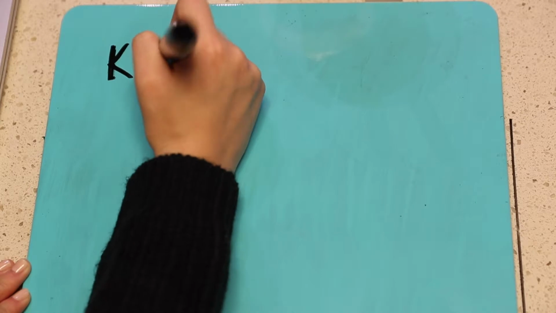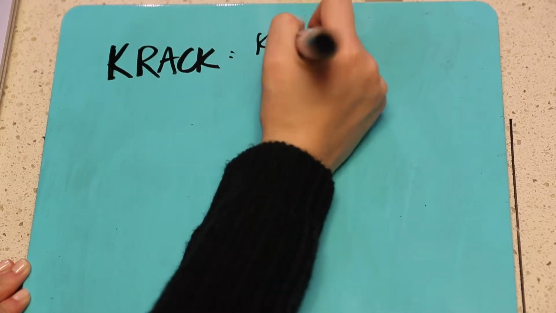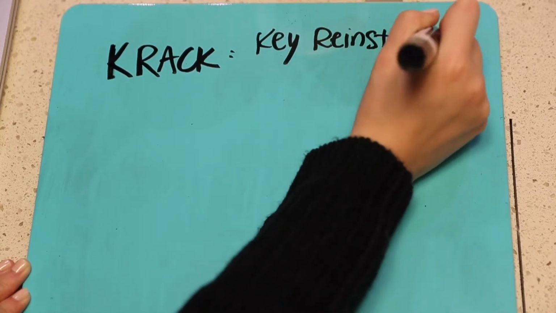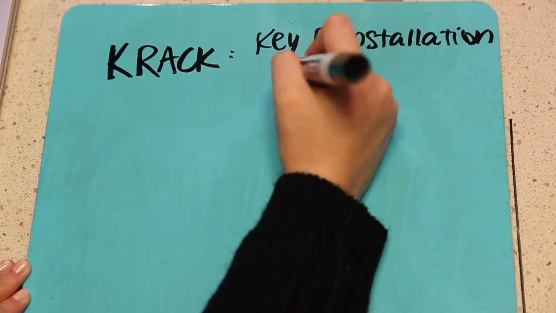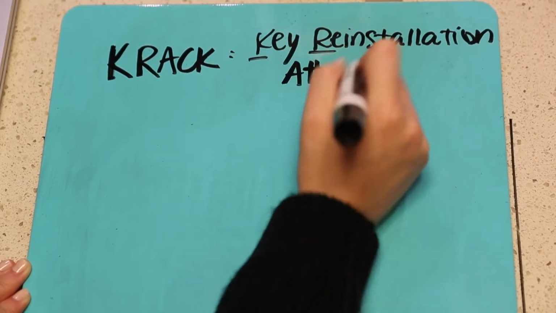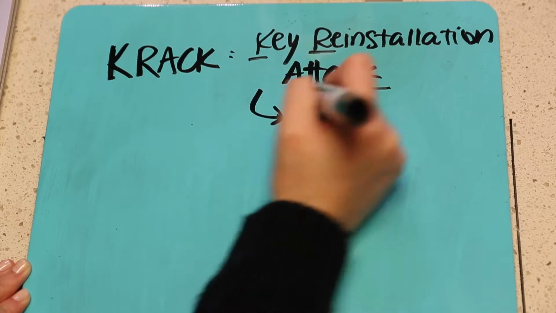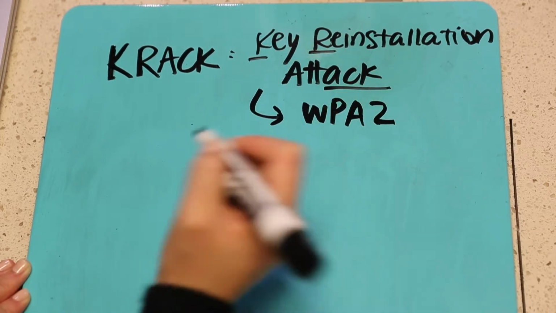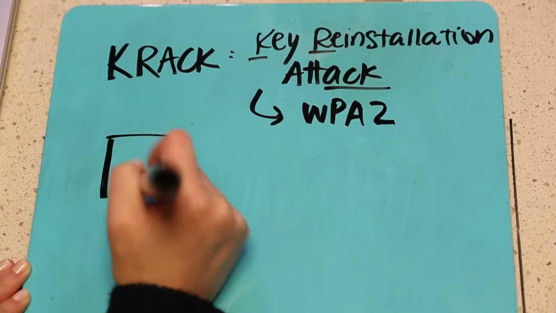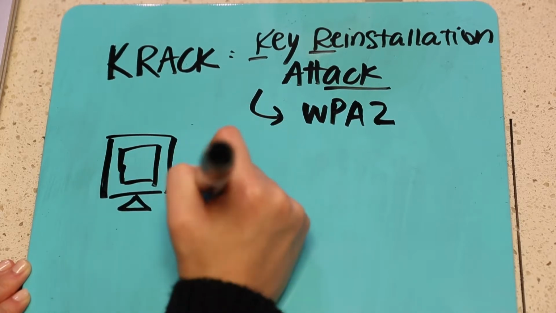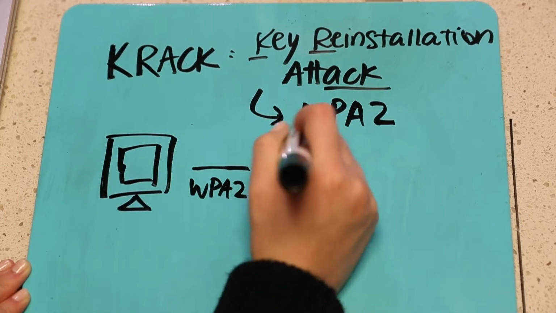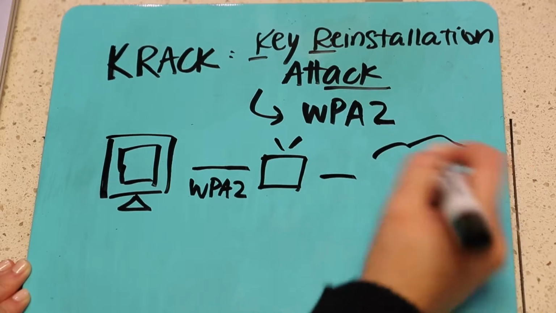This vulnerability is called KRACK, which stands for Key Reinstallation Attacks, which refers to a group of vulnerabilities that allows attackers to intercept and steal data that is transmitted over a Wi-Fi network. Here's a diagram of what happens. Here's your mobile device, which is connected to a router, and that is connected to the internet. The communication between the router and the device is protected by WPA2.